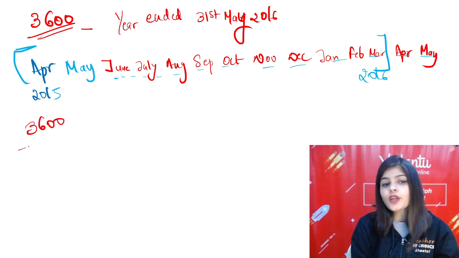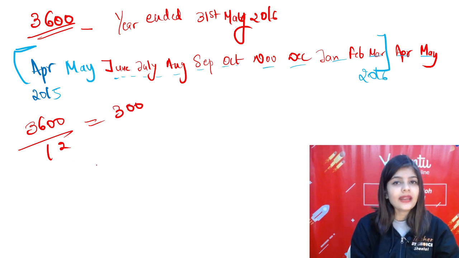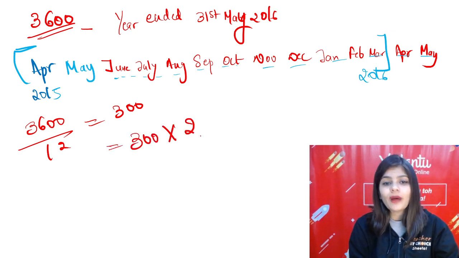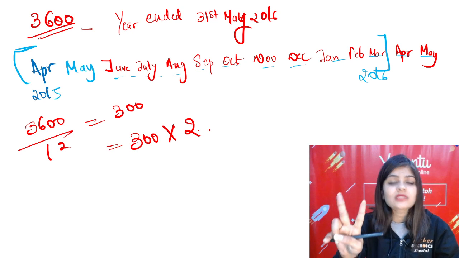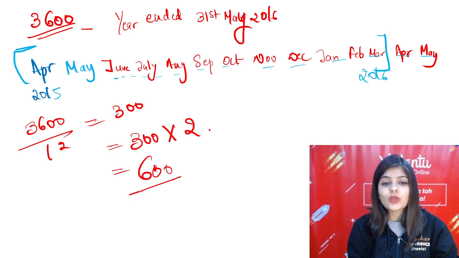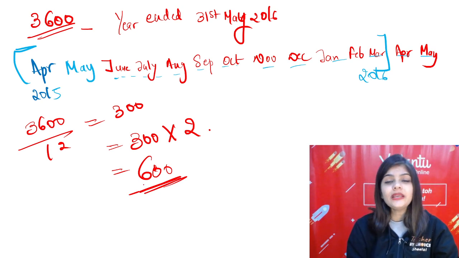3600 is paid for 12 months. So per month amount will be 300. And we have paid in advance the insurance of 2 months. हमने कितने महीने का एडवांस में पे किया है? 2 months. So insurance paid in advance will be 600.